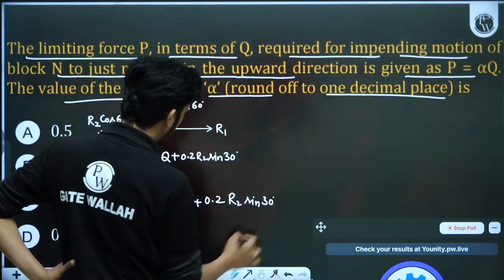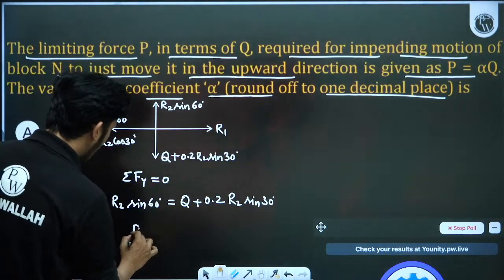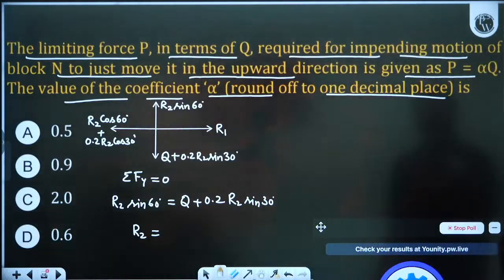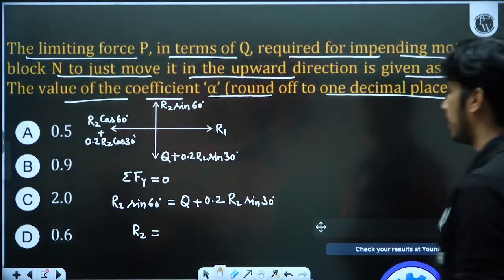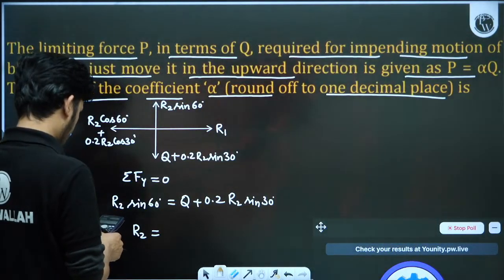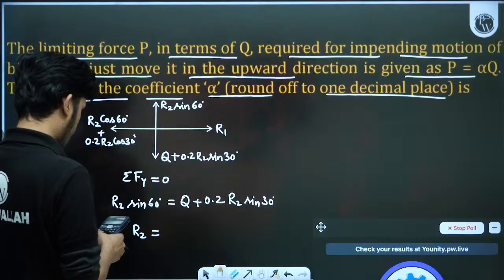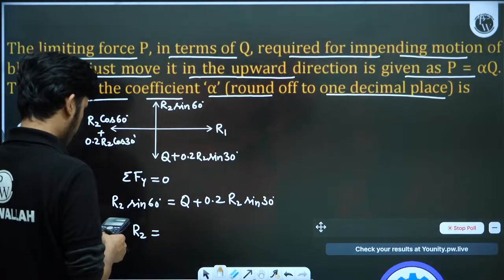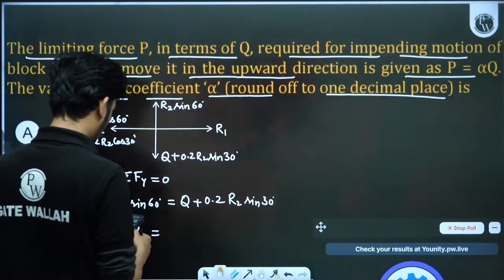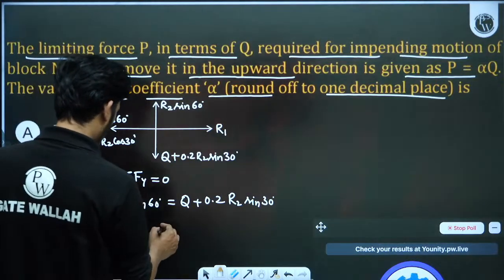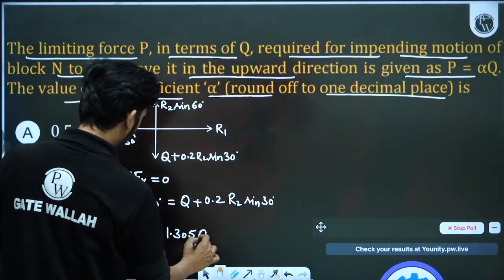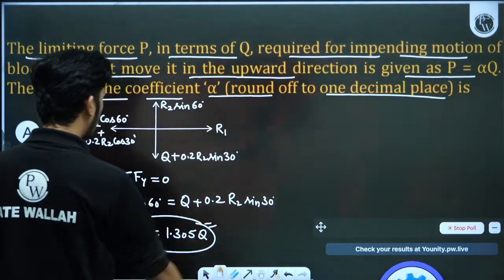So here we will get R2 in terms of Q. R2 will be equal to how much times Q? Let us check. So R2 is equal to 1.305 Q.